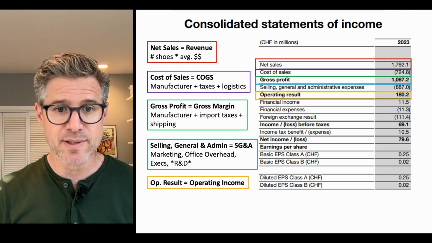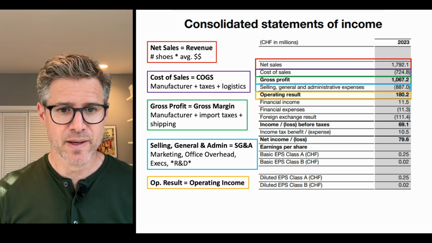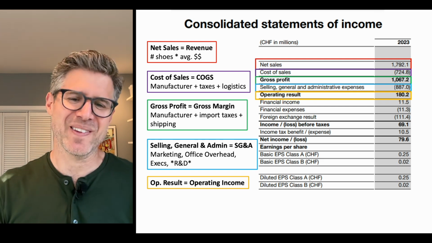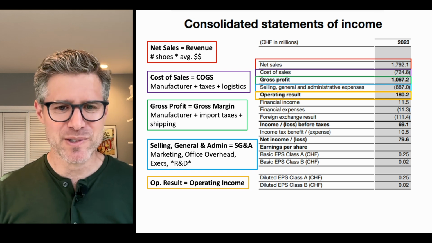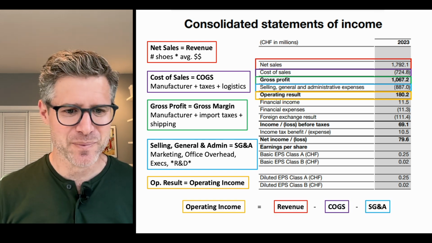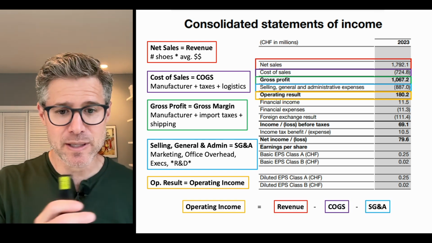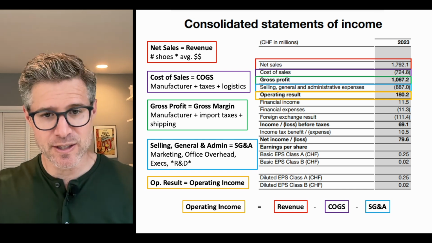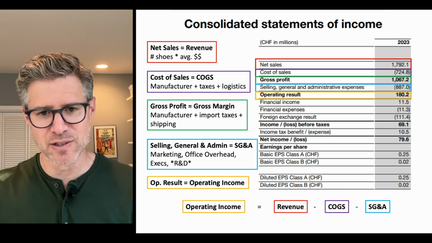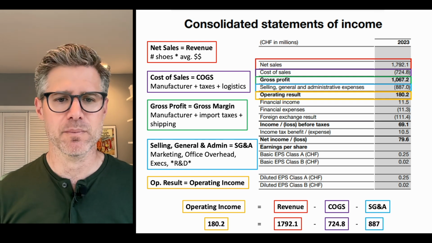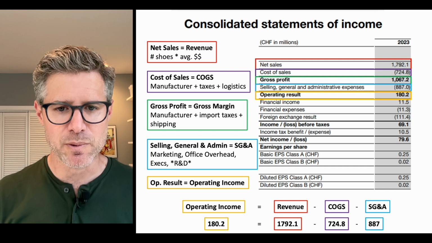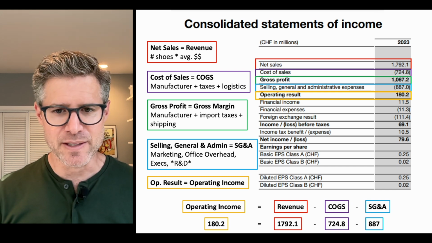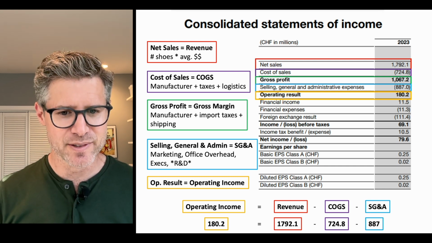And so, of course, this gets us to our operating result. What's operating result? European word for operating income. So the numbers should work out when we lay them out. We've got our formula. Operating income equals revenue minus costs, revenue minus COGS minus SG&A, and boom. The numbers, of course, work out just fine because these statements were prepared by CPAs or chartered accountants if it's over in Europe.